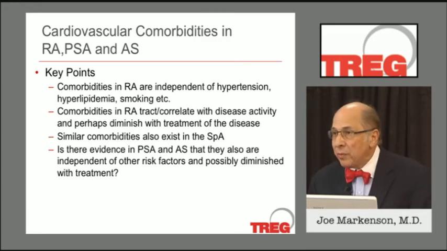I'll take some questions from the audience. So Joe, I will go to the last point you made, and that's something that I think we have come to accept in rheumatoid arthritis, and I guess the question in psoriatic arthritis and other spondyloarthropathies is going to be, how tight do you think that link is between the disease activity and disease severity and the risk of these comorbidities, which would obviously speak to how worried we have to be about these folks?